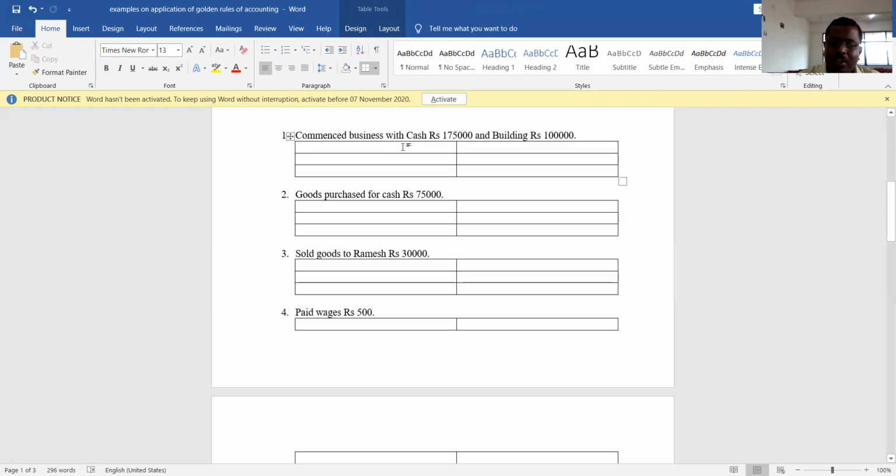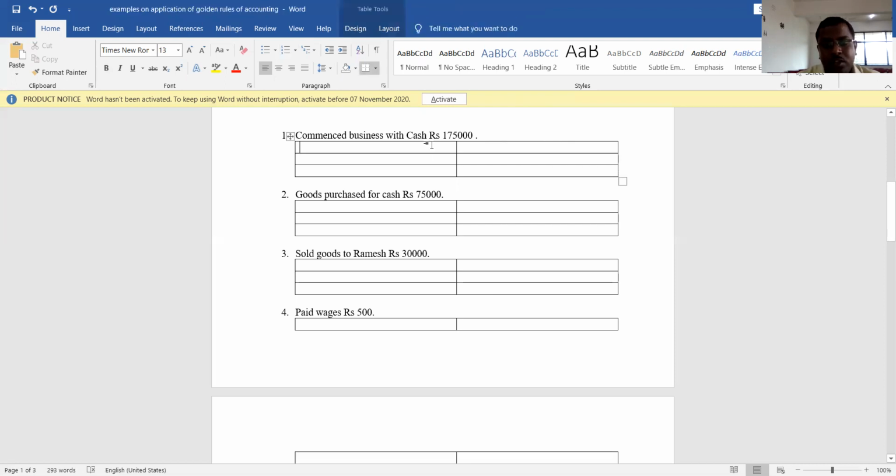Yes, here there are certain transactions. Don't focus on the figures, I mean amounts. What you need to do is find out the two accounts in that particular transaction. Understood? Then you should see which category those two accounts belong to. Then you need to apply the respective debit and credit rules. Later you need to write which account should be debited and which account should be credited.